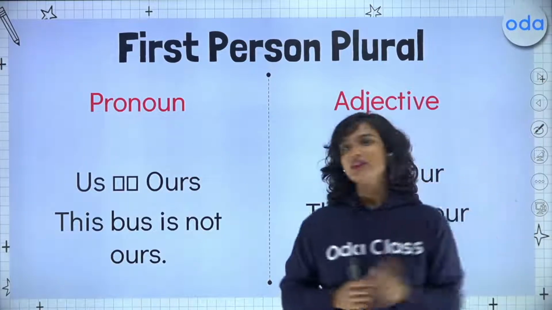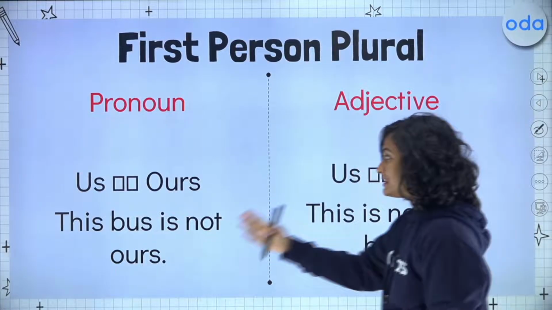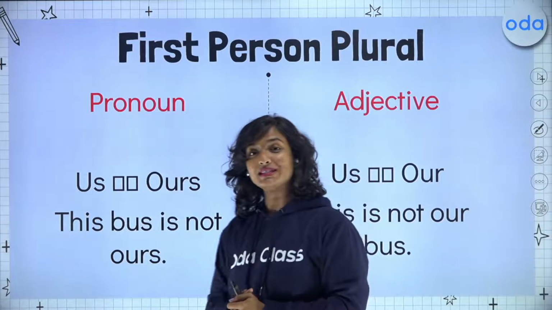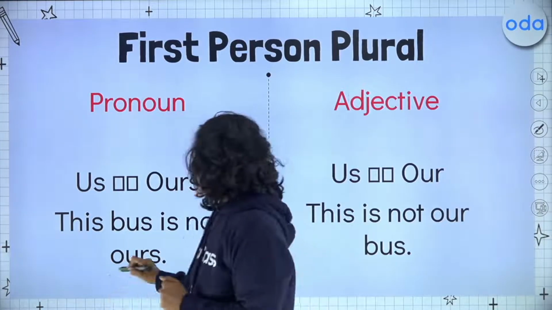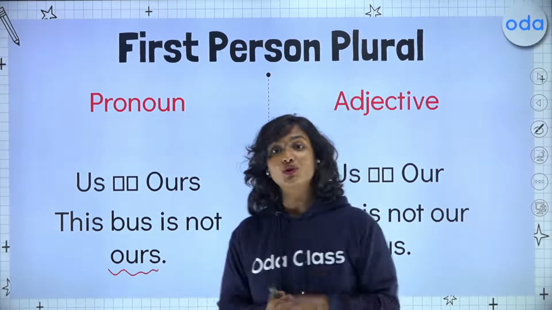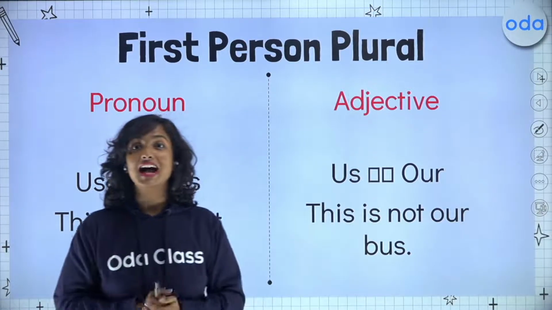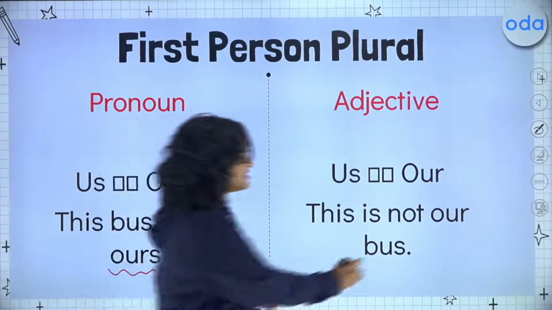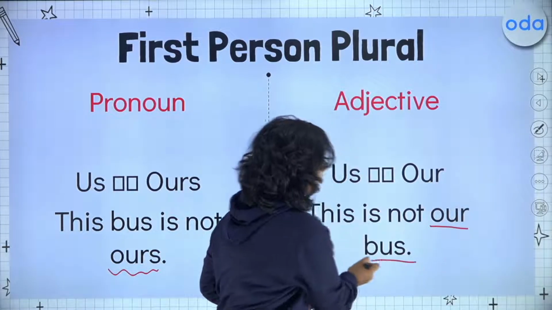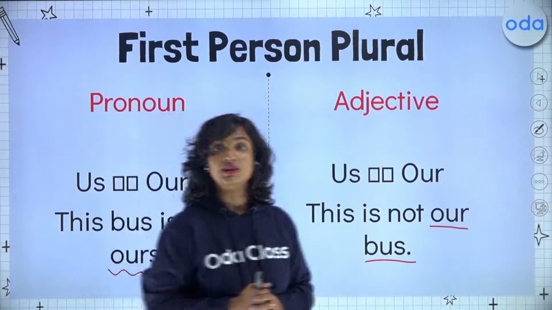Let's move on once again to an example. This house is not ours. Once again, our pronoun is not before the noun. But in this case, this is not our house. Notice here that our adjective is right before our noun.